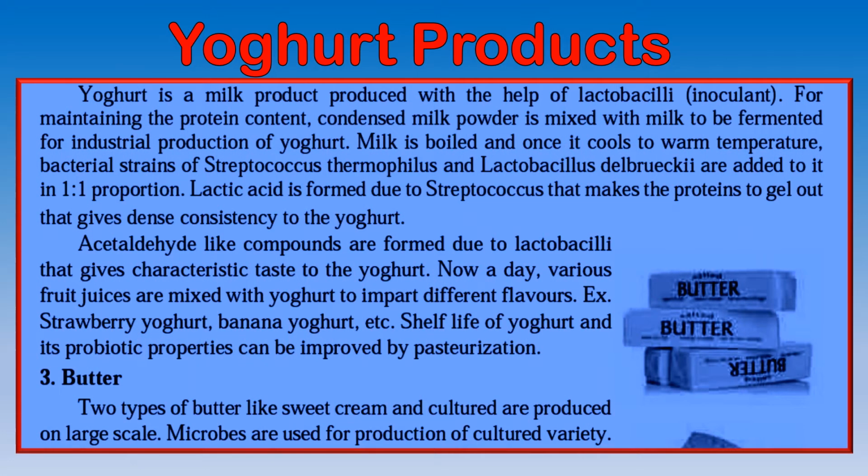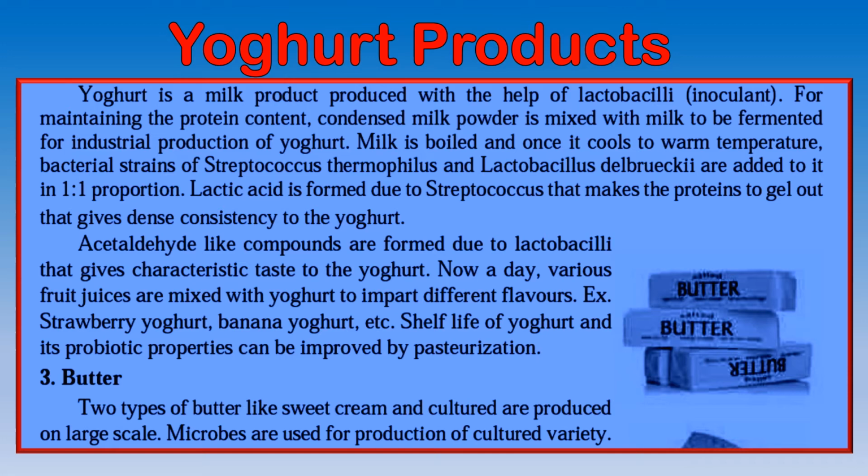Yogurt products. Now, yogurt is a milk product and it is produced with the help of the bacteria called lactobacilli. Now, to maintain the protein content in the industrial production of yogurt, condensed milk powder is mixed with milk to be fermented.